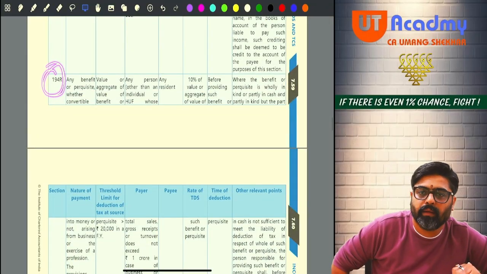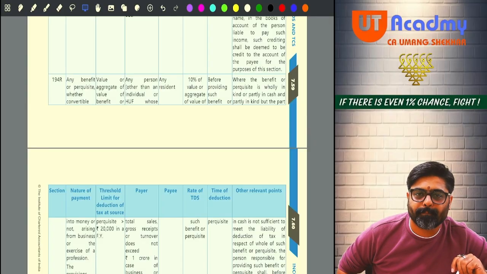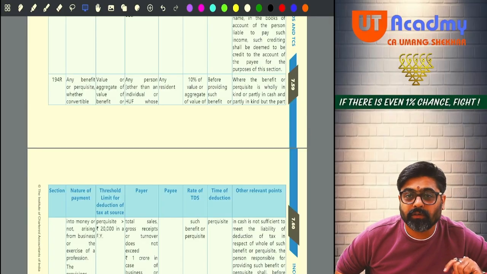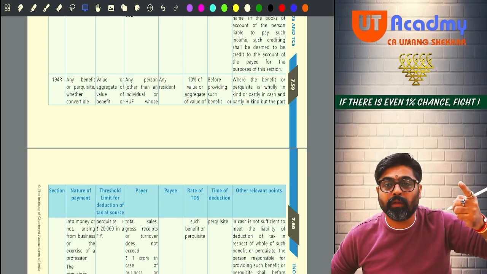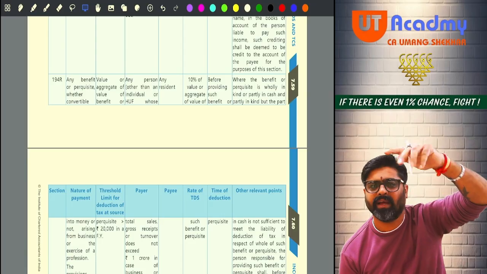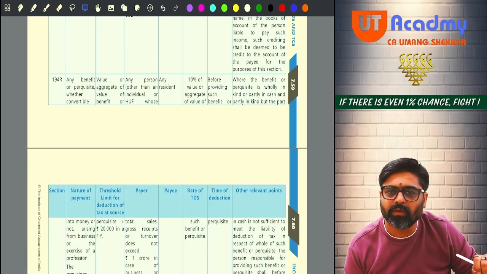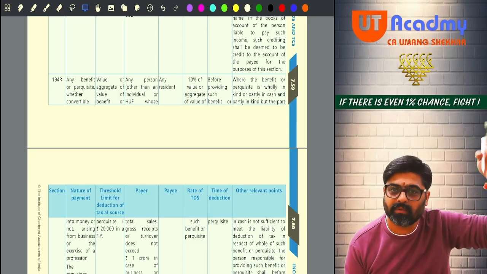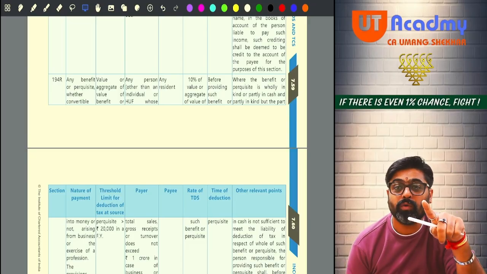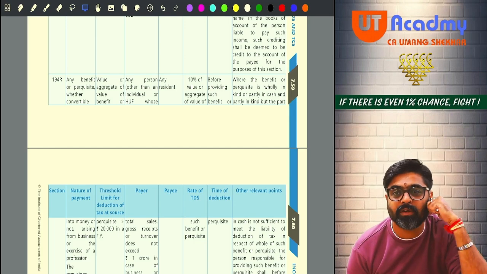194R. Have you heard about perquisites? Perquisites given by an employer to an employee will be taxable for the employee under the head salary as your salary income. On that, the TDS will be deducted under 192. So we are not bothered about that TDS. Perquisites can be received in the course of business or profession also by a businessman.